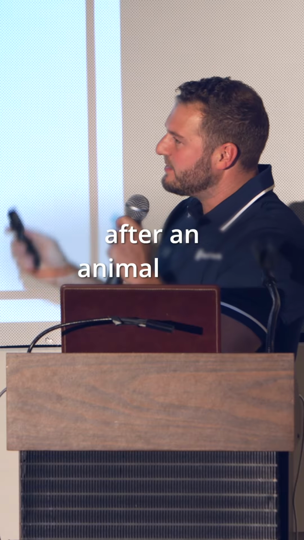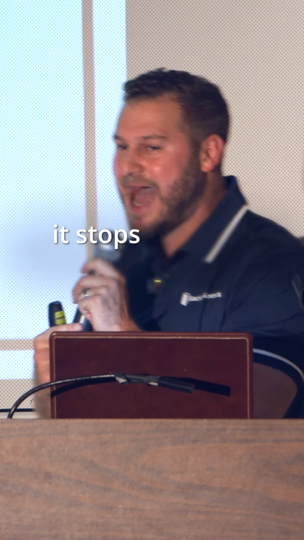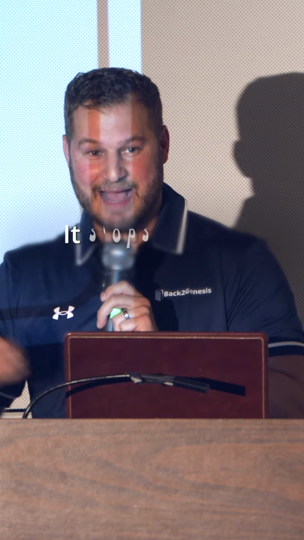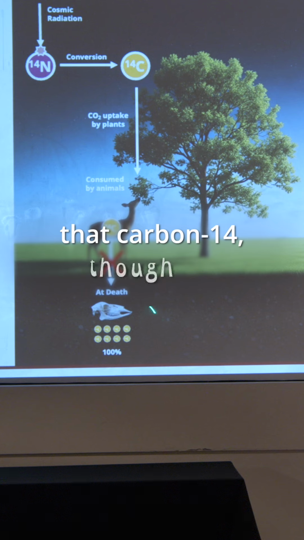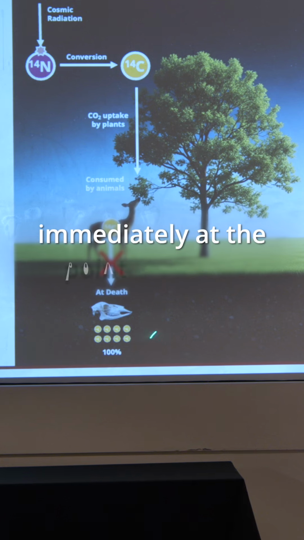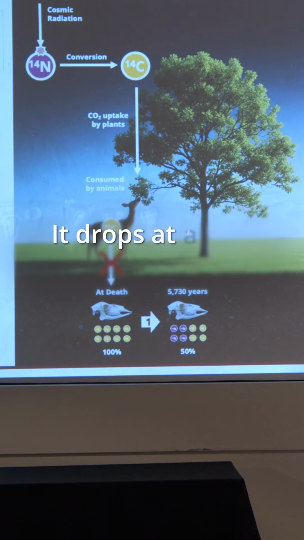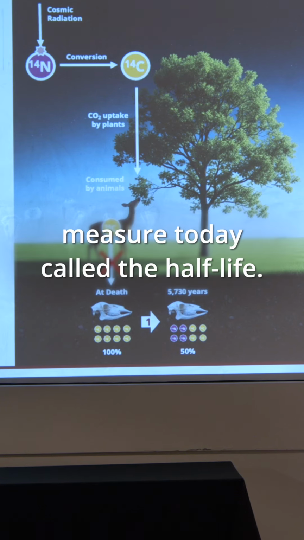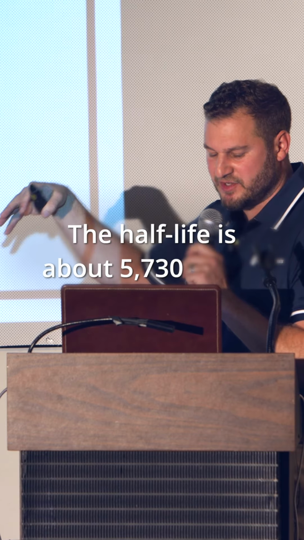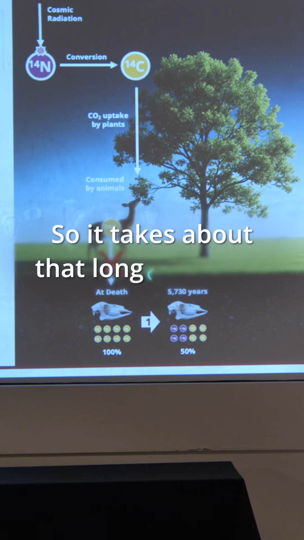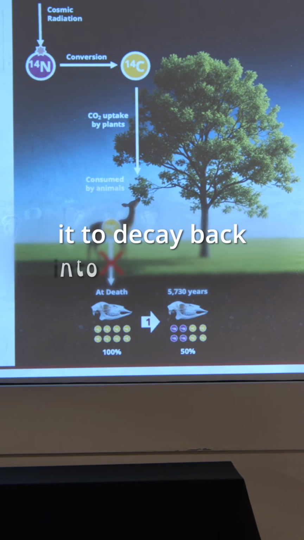So when an animal is alive, we have all the same amount of carbon-14 relative to the stable form carbon-12. But what happens after an animal dies? After an animal dies, it stops taking in new carbon. It stops eating. And so that carbon-14, although it's originally at 100% immediately at the point of death, over time, what happens to that carbon-14? It drops at a rate that you can measure today called the half-life. The half-life is about 5,730 years. So it takes about that long for half of it to decay back into nitrogen-14.